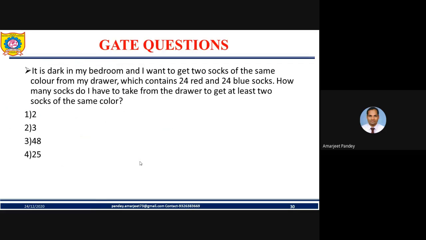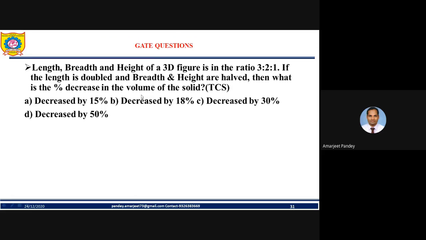Okay. Next question. It is dark in my bedroom and I want to get two socks of the same color from my drawer, which contain 24 red and 24 blue socks. So this type of question is asked. We will take that one later, because that question is somewhat related to a different concept that we'll discuss.